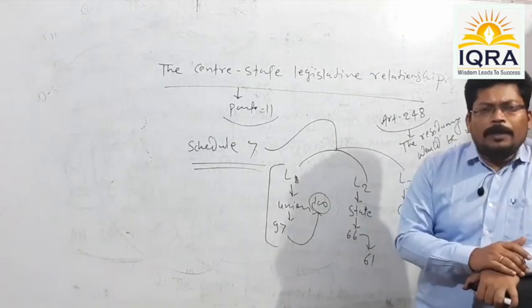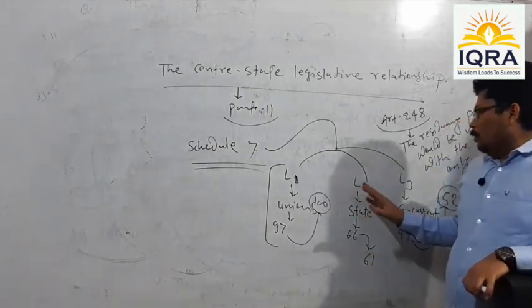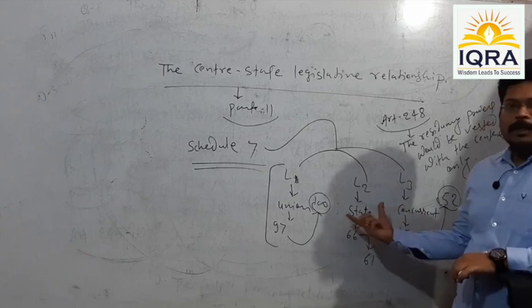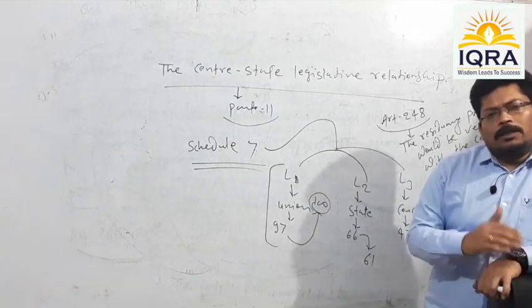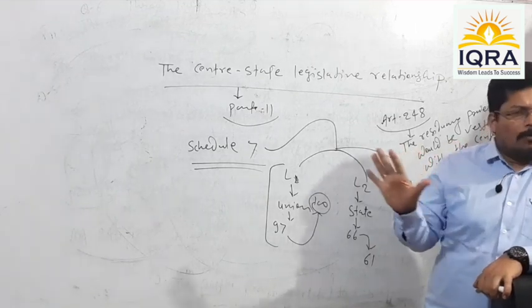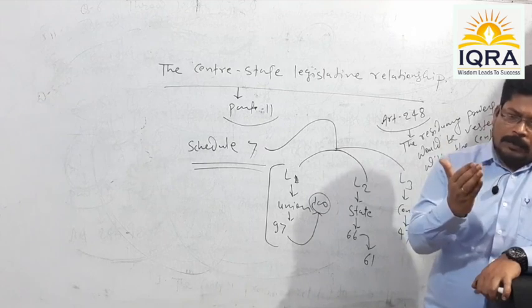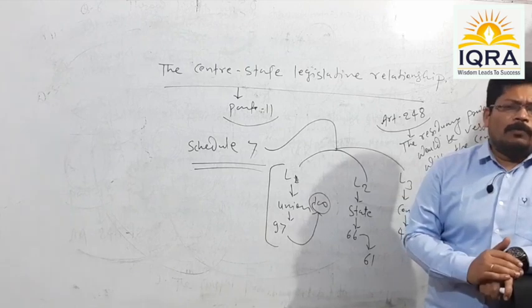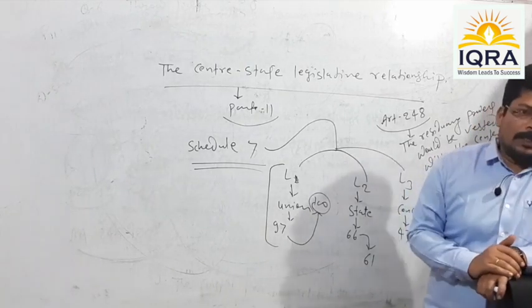Second, whatever subjects we find under the State List are ordinarily subject to the legislative jurisdiction of states, no problem. But whatever legislative jurisdiction the states have is simply referred to as the ordinary legislative jurisdiction of the states, not the exclusive legislative jurisdiction.